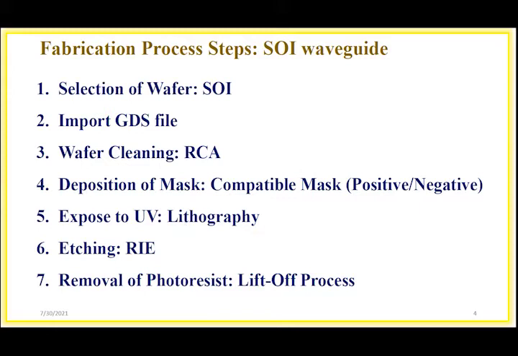This is E-beam lithography. We have to expose that mask to the beam. Depending on the mask and your GDS file, only that particular layer will be exposed to the E-beam. Then we can go for the etching of the unwanted region, so that we can get the clear structure after fabrication. Usually the etching process used in SOI wafer is the reactive ion etching process. That I will explain; the theory we can always refer to while doing that particular process.